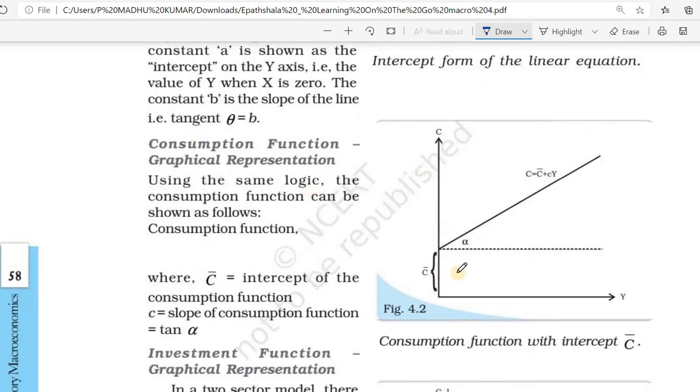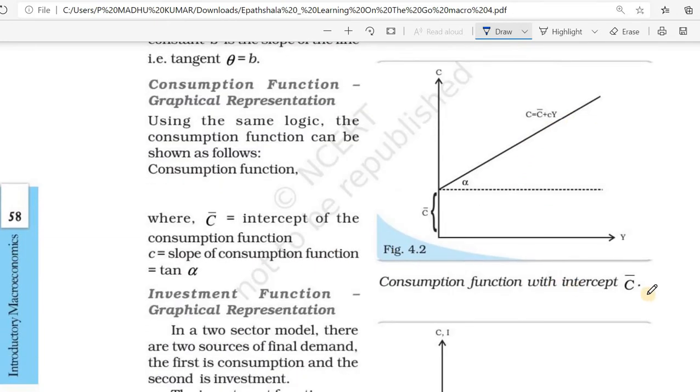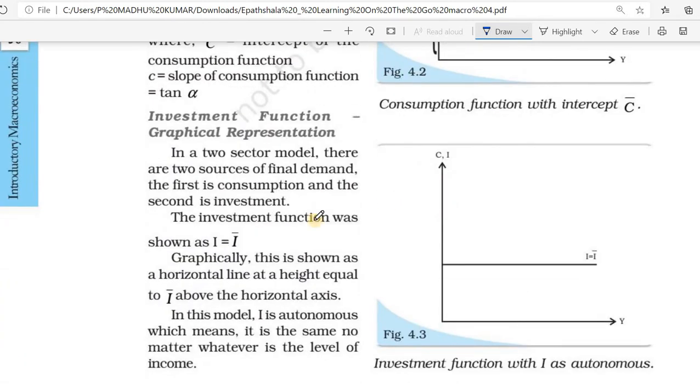This is the autonomous consumption. Here you can see the slope of the consumption function, small c, the induced consumption, and the consumption function with intercept C bar, the autonomous consumption.